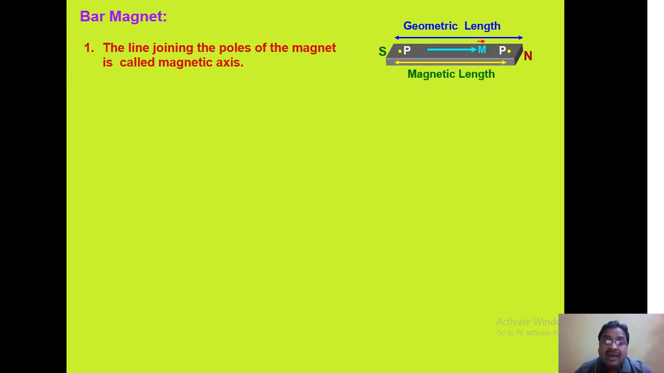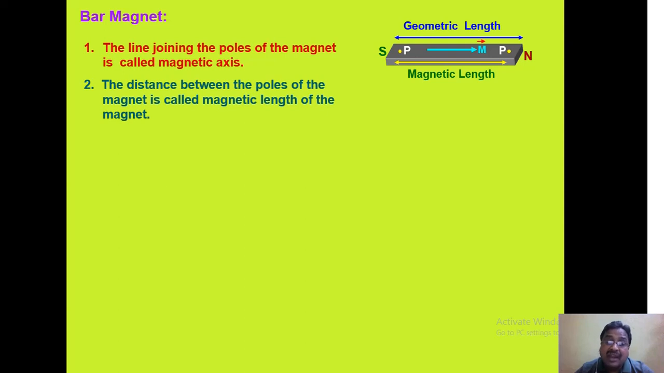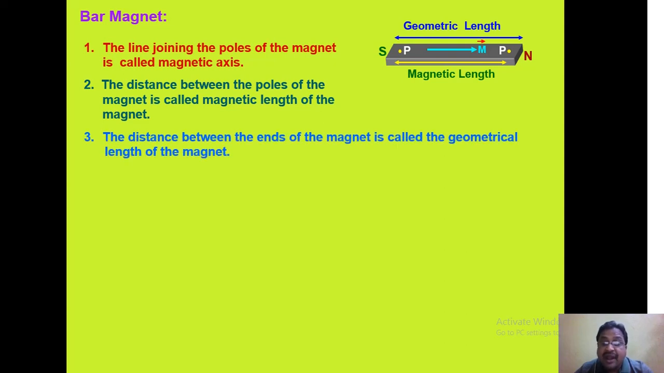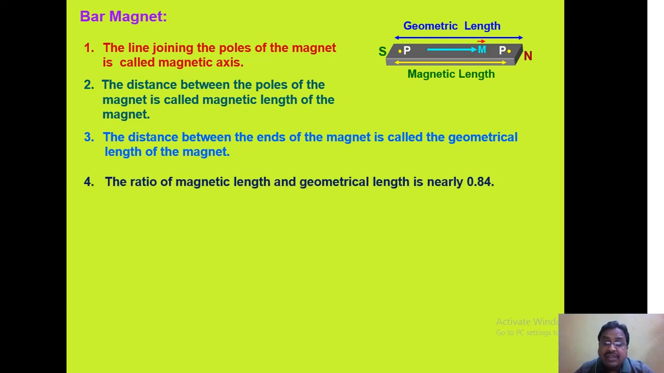One more important thing, the line joining the poles of the magnet is called magnetic axis, and that pole to pole distance, again I am repeating, is called magnetic length. In other words, the distance between the poles of the magnet is called magnetic length, whereas the distance between the ends of the magnet is called geometric length, and always geometric length is greater than magnetic length.